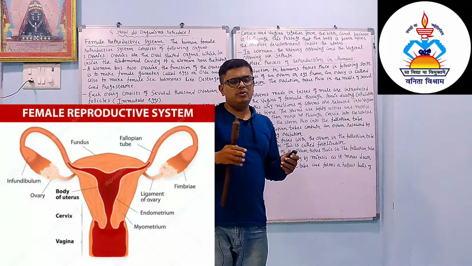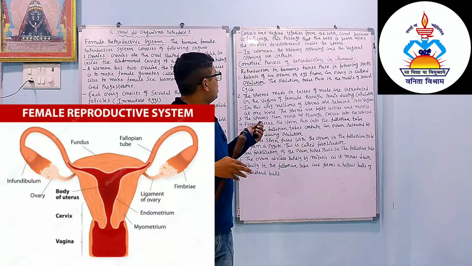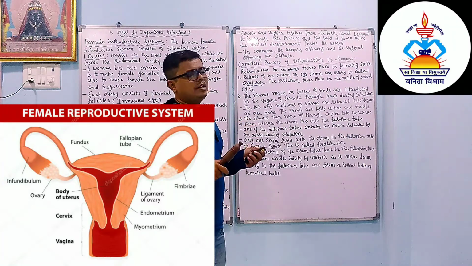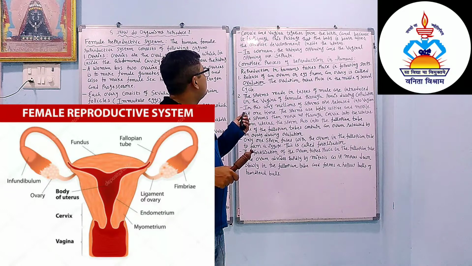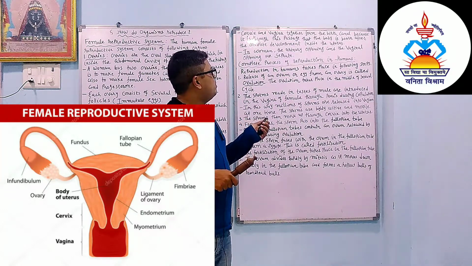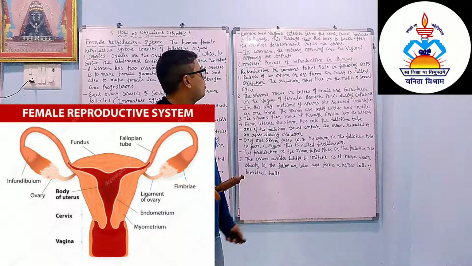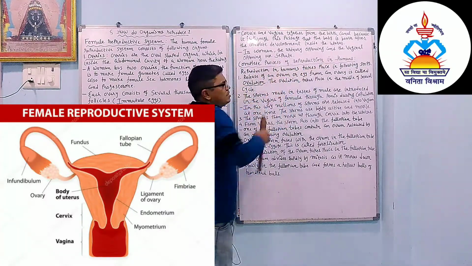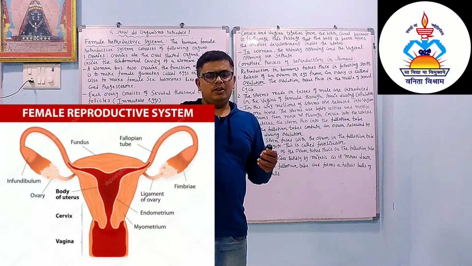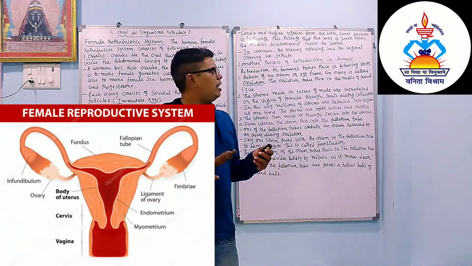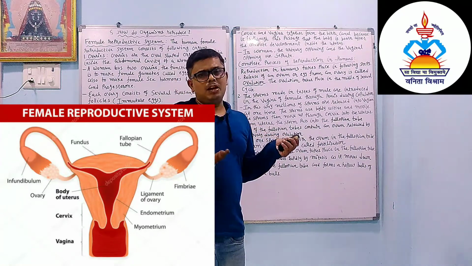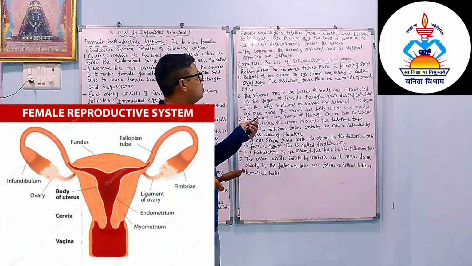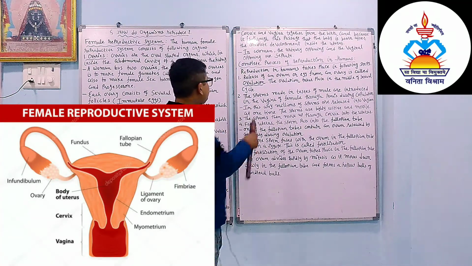In woman, the urinary opening and vaginal opening are separate. In males, the urinary opening and the sperm come out from the same passage, but in the female the urinary opening and the vaginal opening are separate.